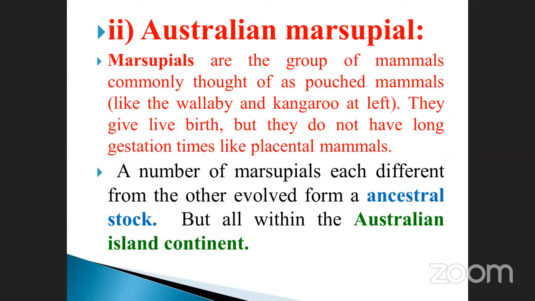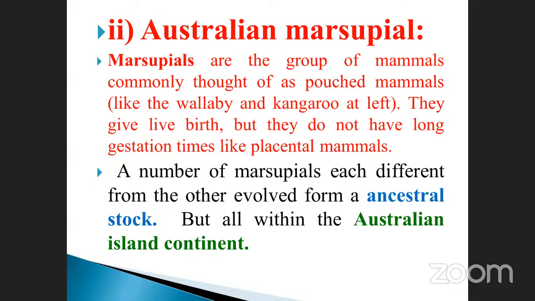Once again, repeat for you. Marsupials are the group of mammals commonly thought of as pouched mammals. Which ones? Wallaby and also kangaroo at the left. They give live birth, but they do not have a long gestation time like placental mammals.